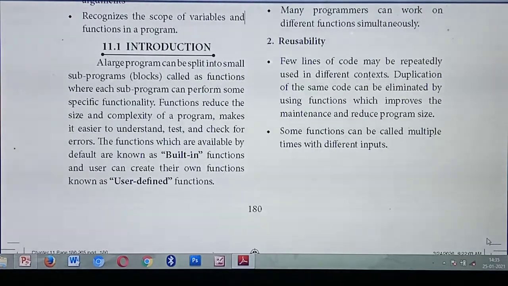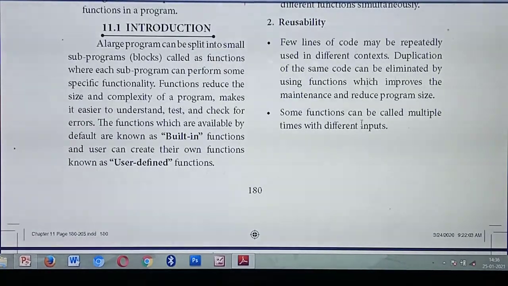For example, you are dividing the program into 20 modules. Each module will have some function name or module name. In whichever place you need that function, at that place you are going to call the name of the module or the name of the function. Understood? So that is called reusability. The same code, the same steps repeated again and again, to eliminate that you are going to call the function. Multiple times the same lines are used. That is called what? Reusability.